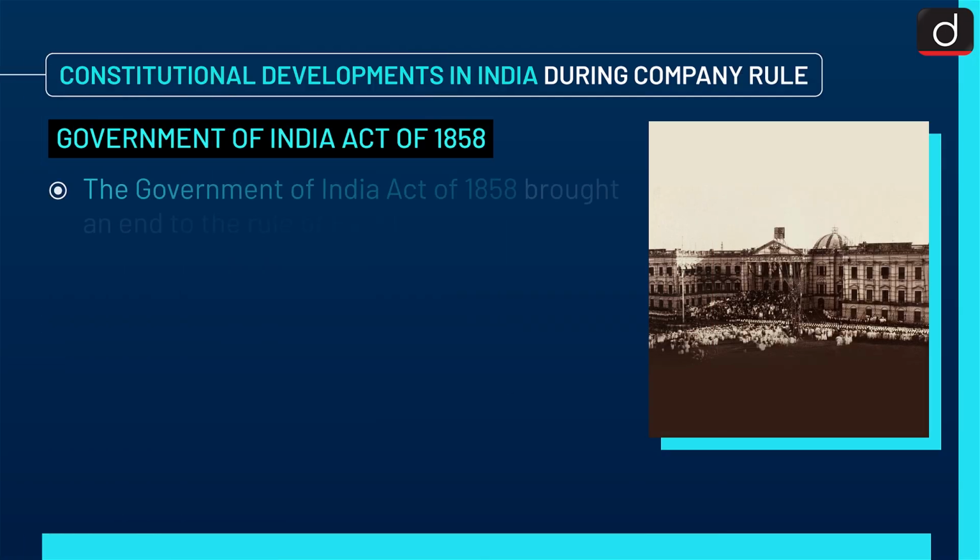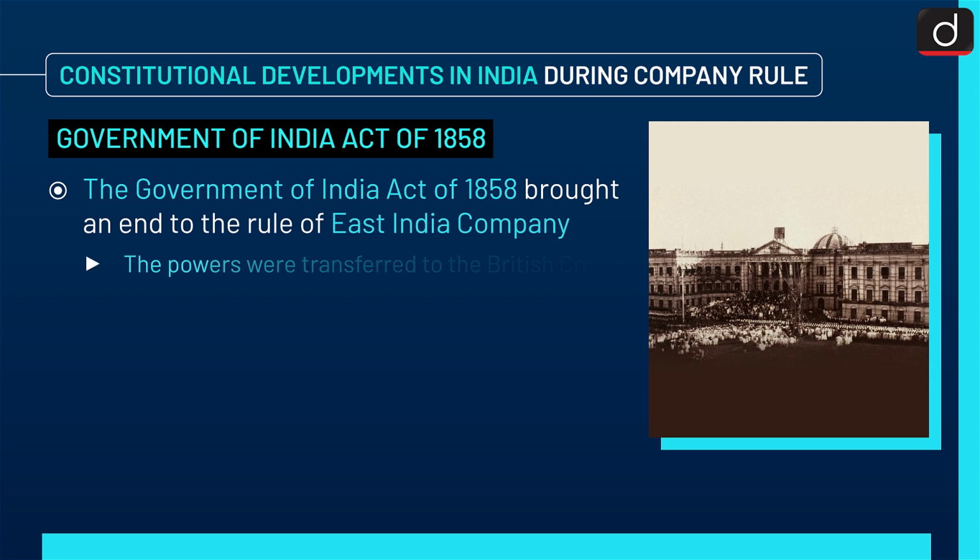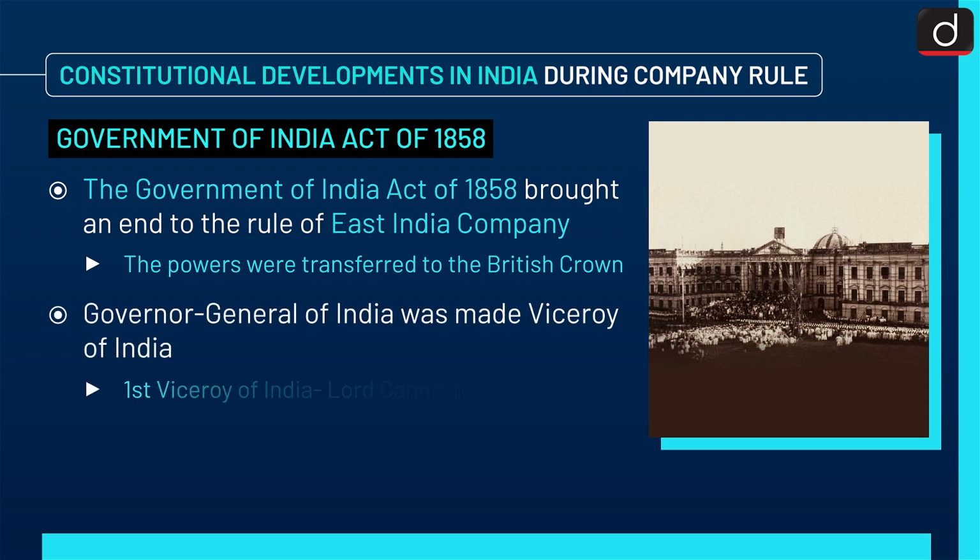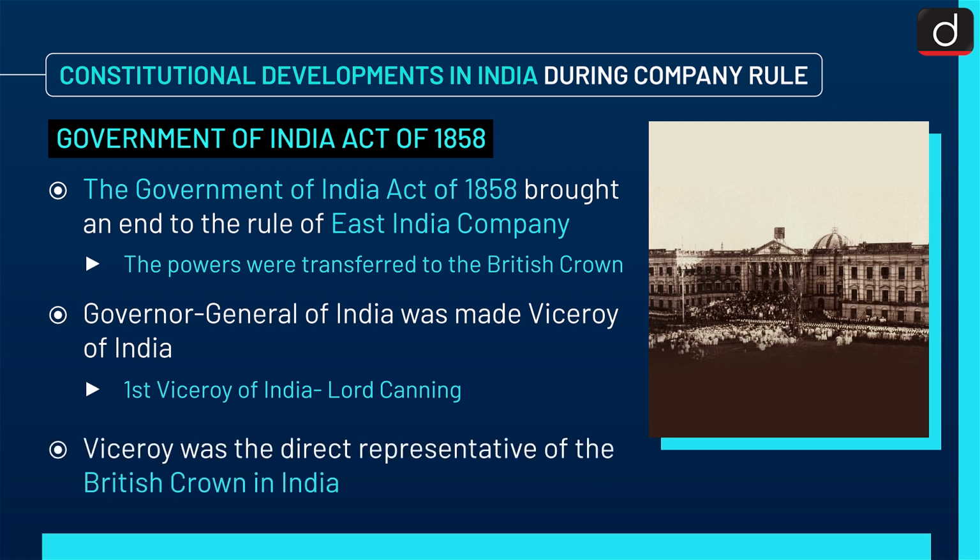Now next is Government of India Act of 1858. The Government of India Act of 1858 brought an end to the rule of East India Company. The powers were transferred to the British Crown. Governor General of India was made Viceroy of India, and first Viceroy of India was Lord Canning. Viceroy was the direct representative of the British Crown in India.